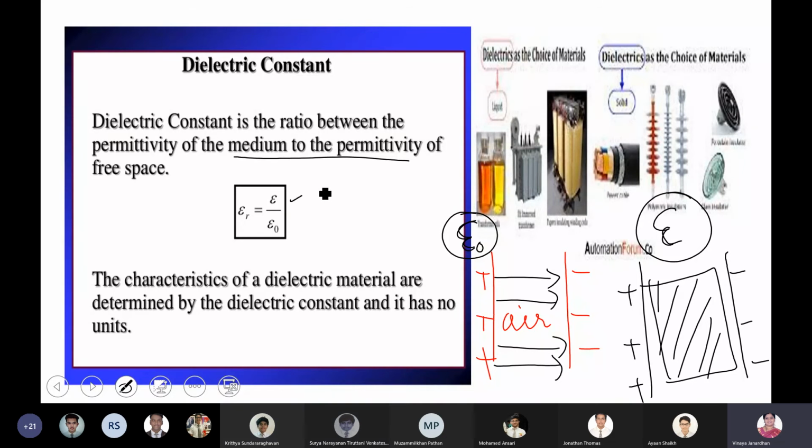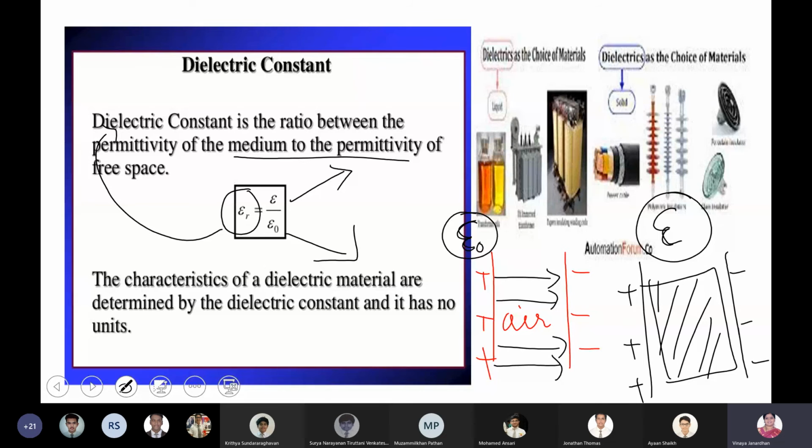Okay. So look at this epsilon naught. What is epsilon? Epsilon is the permittivity of the medium, whether the particular medium is allowing the field lines or not. What is epsilon naught? It is the permittivity of free space or air. And what is the ratio? This ratio, we call the dielectric constant.